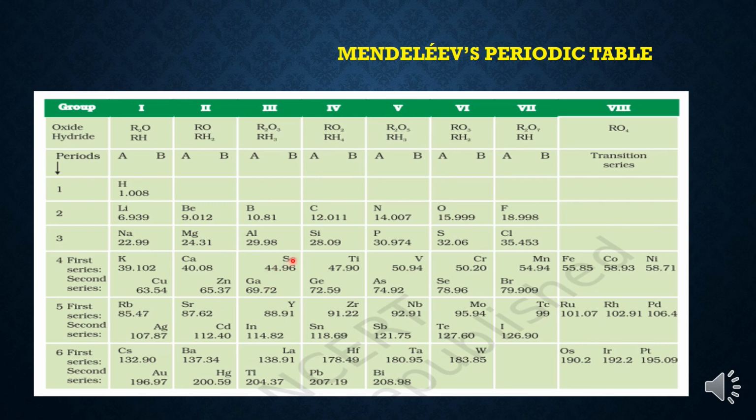For scandium, he added Eka boron. For germanium, he said that the Eka silicon element will be discovered in future. So children, these are the achievements of Mendeleev periodic table.